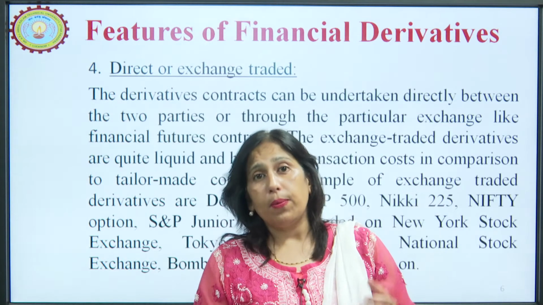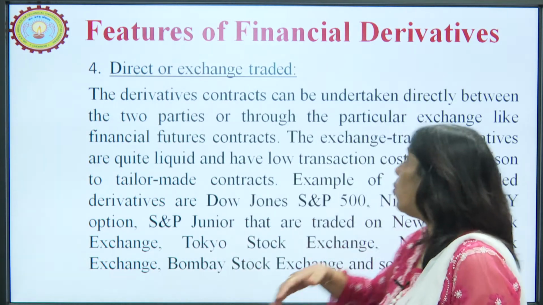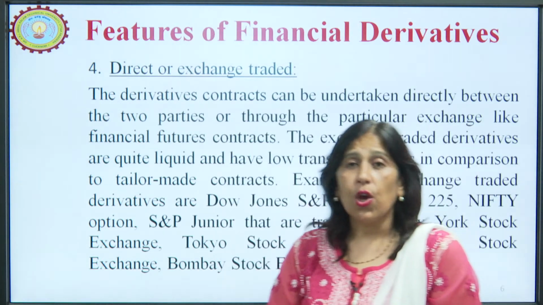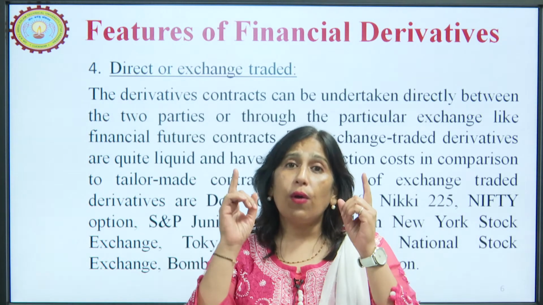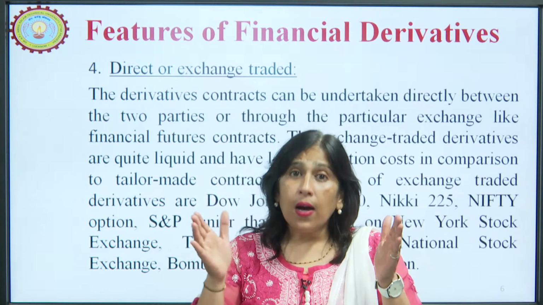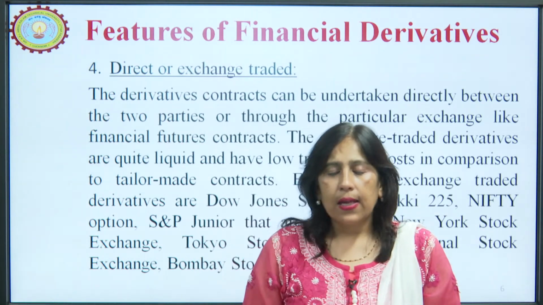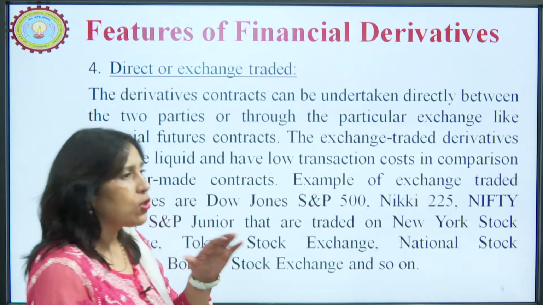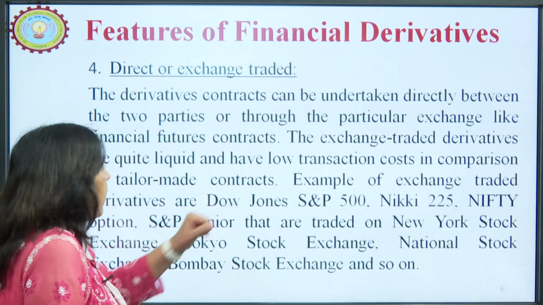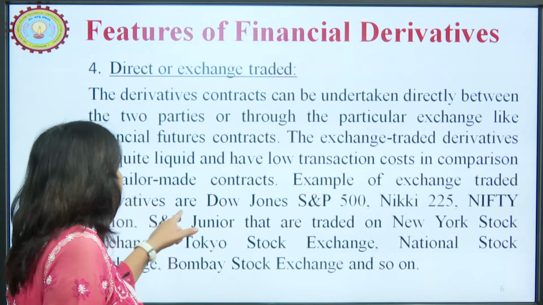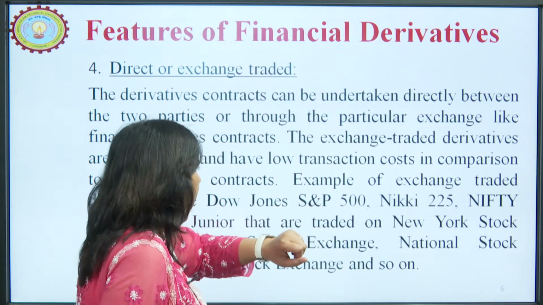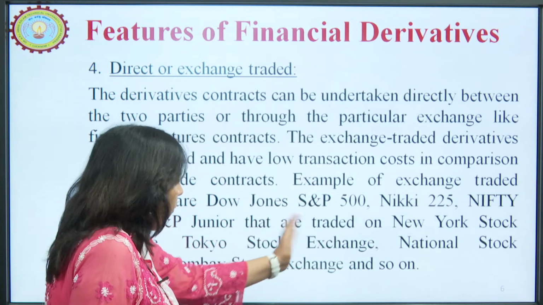So, this is the problem with the contracts which we do directly, where we are not involving any exchange. Whereas, when I enter into a financial contract, any derivative where I am involving an exchange, you cannot run away, there will not be any default risk. So, for example, the exchange traded derivatives are Dow Jones, S&P 500, Nikkei 225, right, and where are they traded?